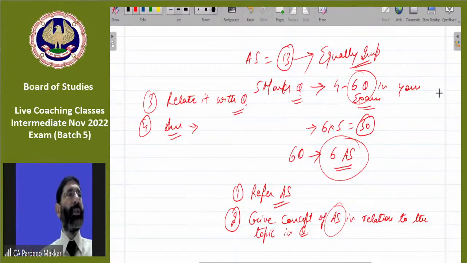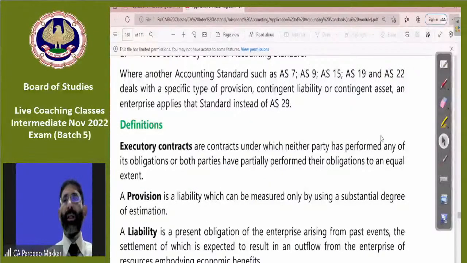On 25, let's first complete ESOPs, because if we start discussing questions at the beginning, time will be lost. Exactly, beta. Yes, sir. Read AS 29. Yes, sir. Very good. So you people are studying it. That's really good for me.